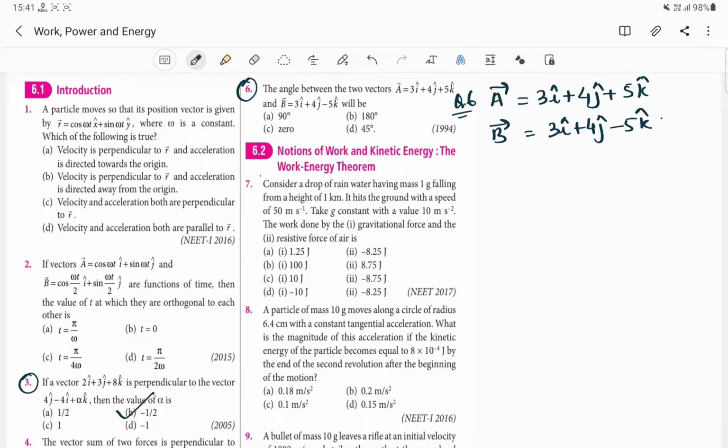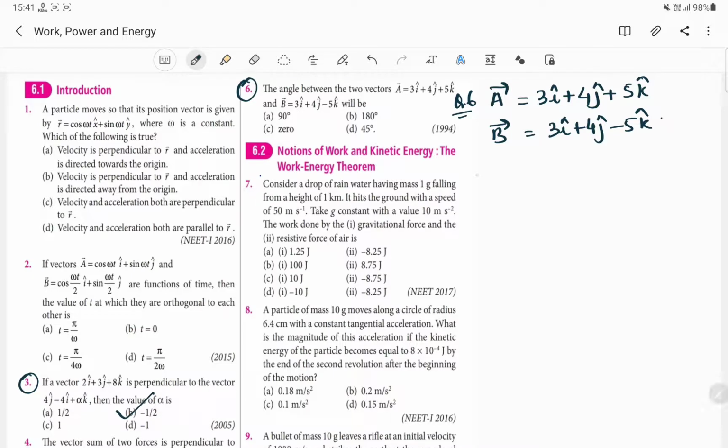And most of these dot product and cross product topics are not done properly in our general syllabus, because most teachers will say that this is very easy, you can try yourself. So some of you will find it very difficult to find the dot product and cross product. Anyway, let us proceed.